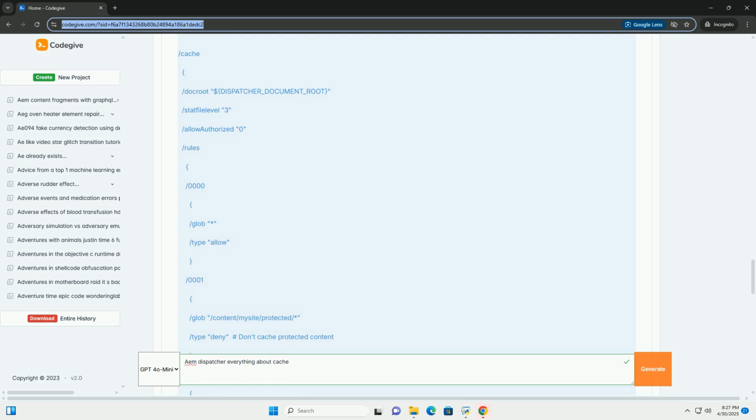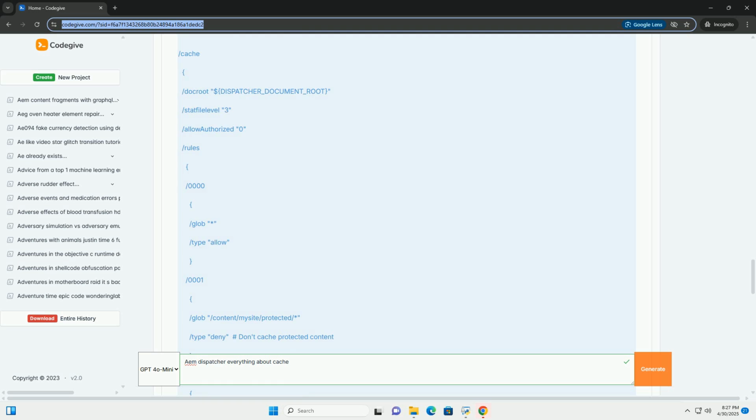Configuration files. The dispatcher's behavior is configured using several files, primarily dispatcher.ini, the main configuration file. This is the central configuration file.